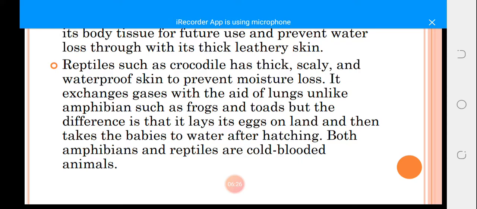So when we're talking about reptiles, we're talking about snakes, crocodiles and stuff like that. Those are reptiles. So they are telling us that they exchange gas with the aid of lungs, unlike amphibians.